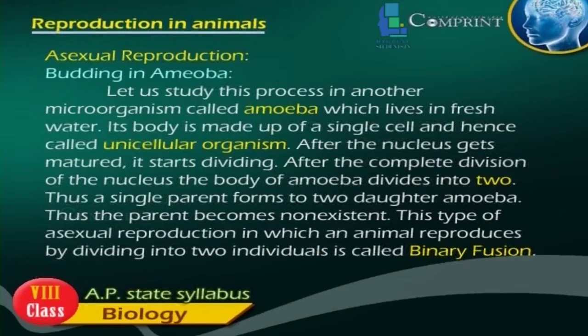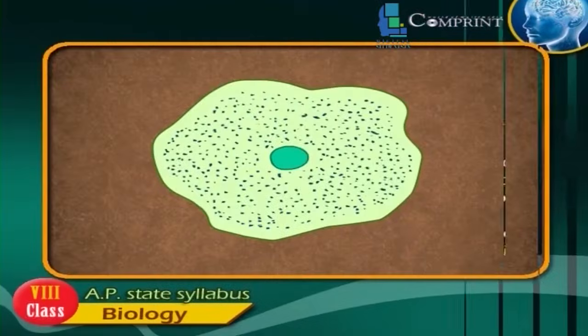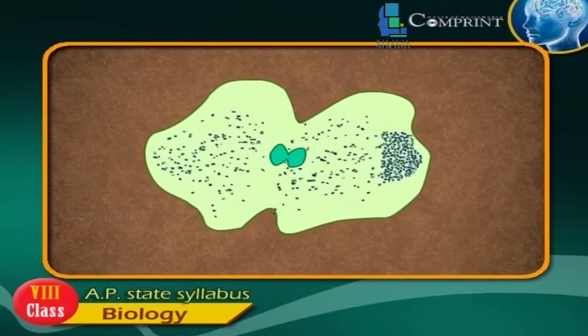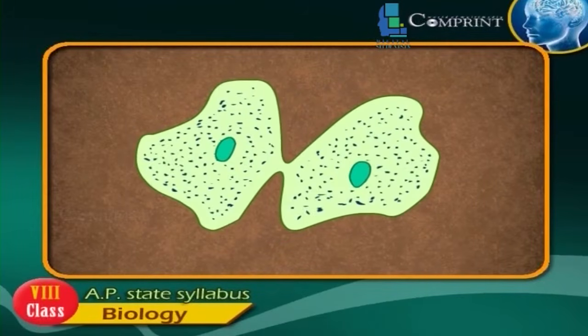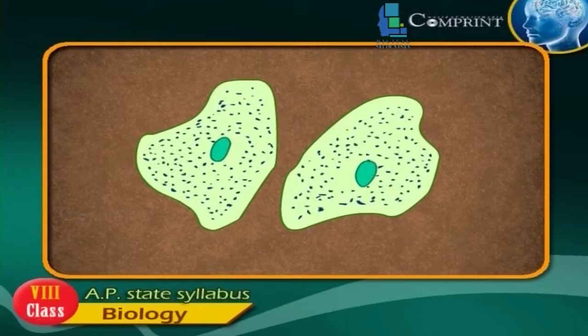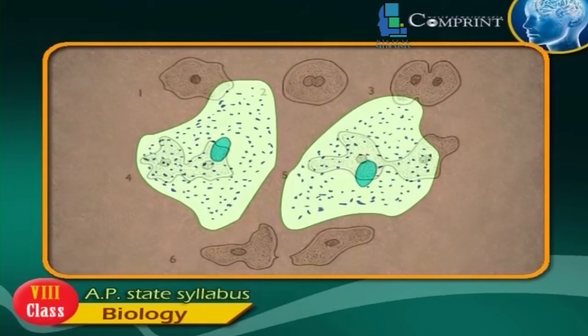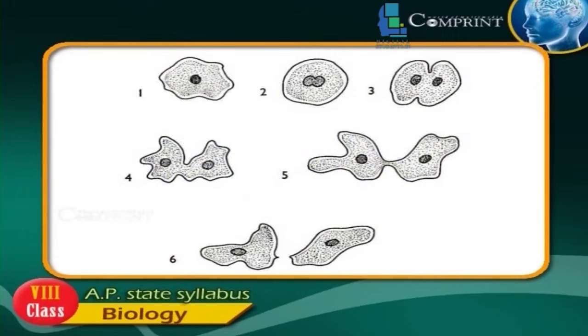Budding in amoeba. Let us study this process in another microorganism called amoeba, which lives in fresh water. Its body is made up of a single cell and hence called unicellular organism. After the nucleus gets matured, it starts dividing. After the complete division of the nucleus, the body of amoeba divides into two.